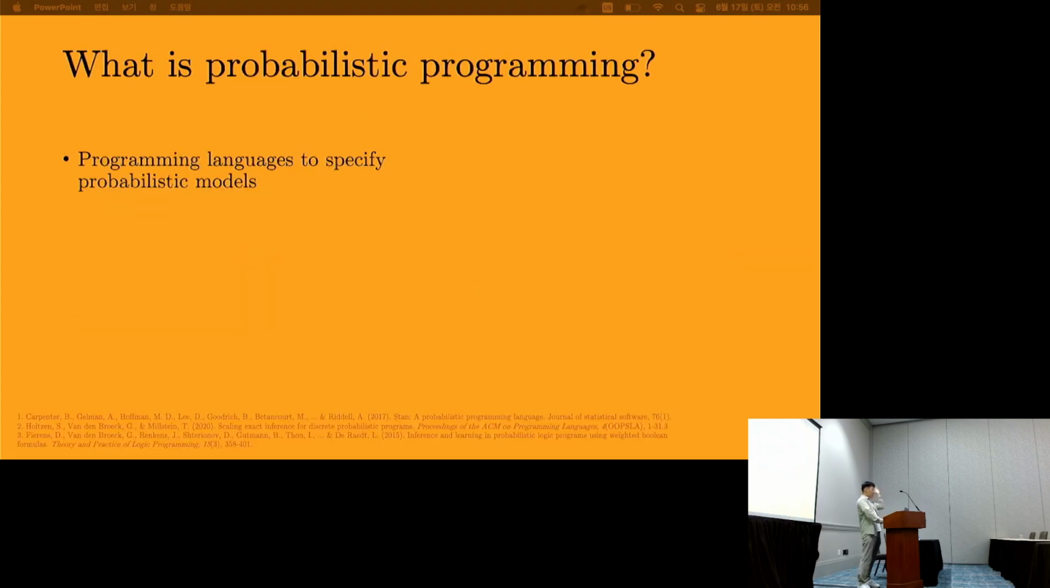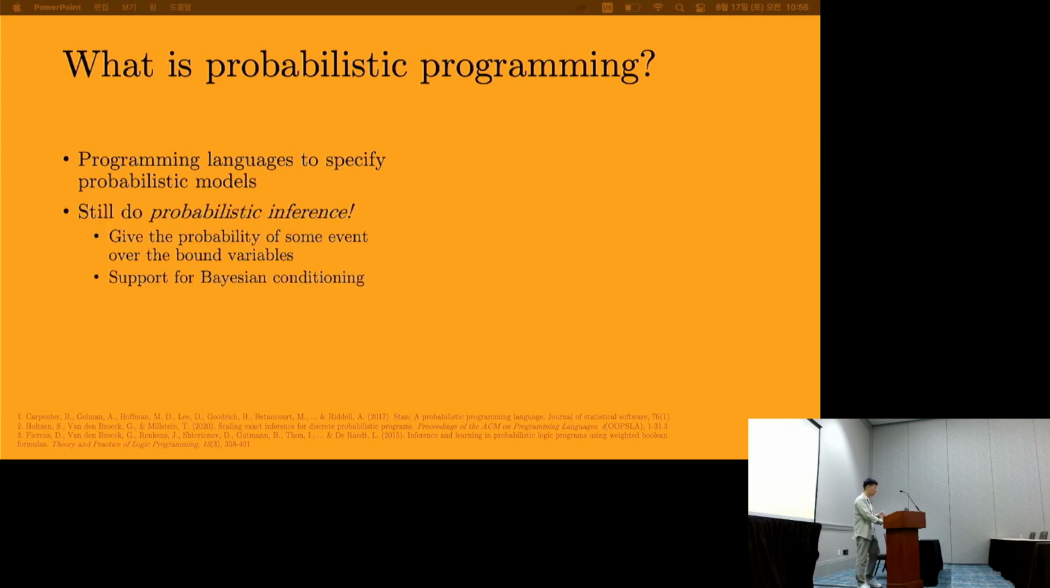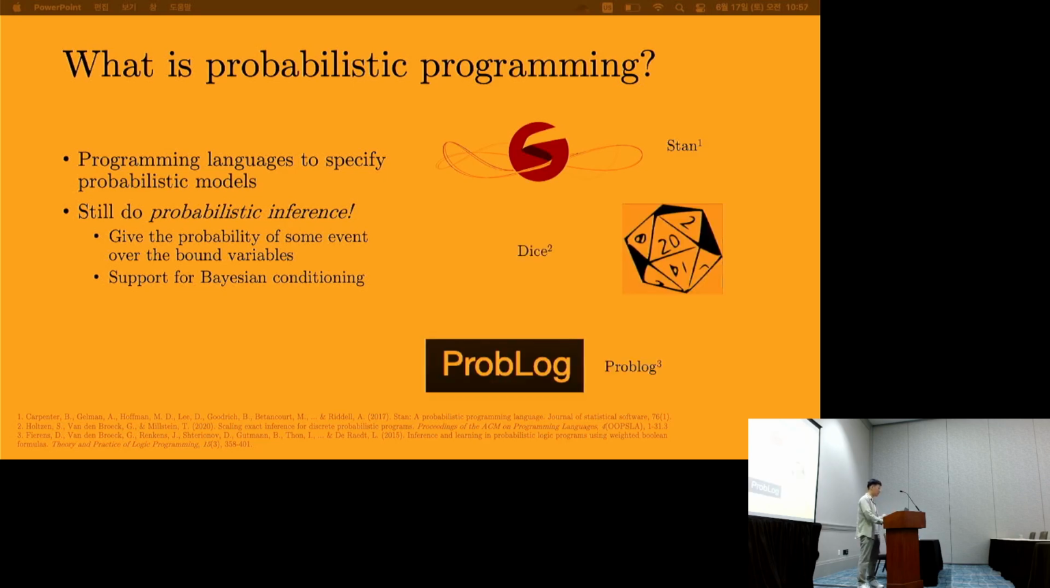So what exactly is probabilistic programming then? Well, it's a programming language way to specify these probabilistic models. Of course, the task is still probabilistic inference. That is, we still give the probability of some event occurring over bound variables of the program. And lastly, we also have support for Bayesian conditioning. So some popular probabilistic programming languages out in the wild today include Stan, Dice, and Problog. But for the remainder of this presentation, we'll be focusing on discrete probability.